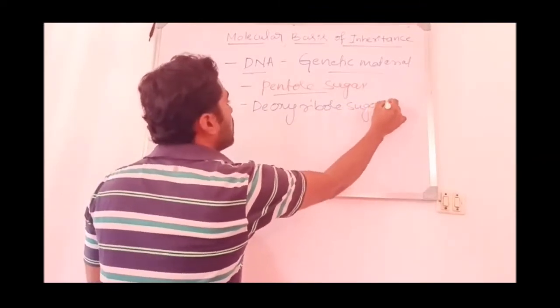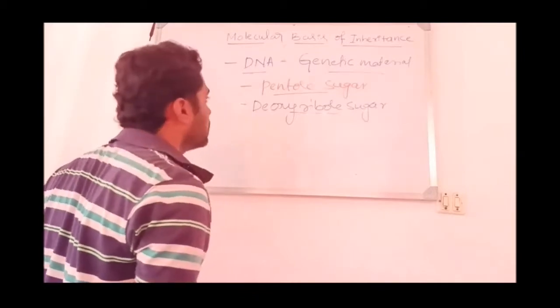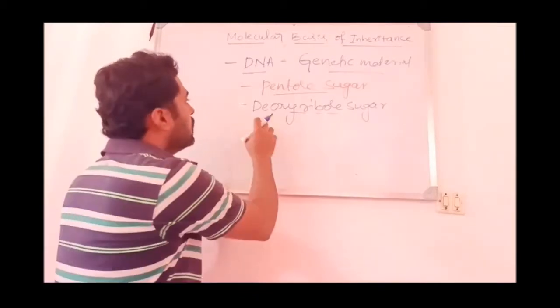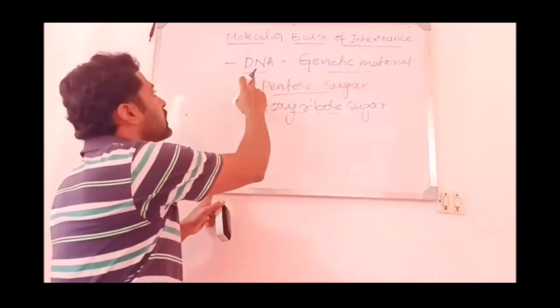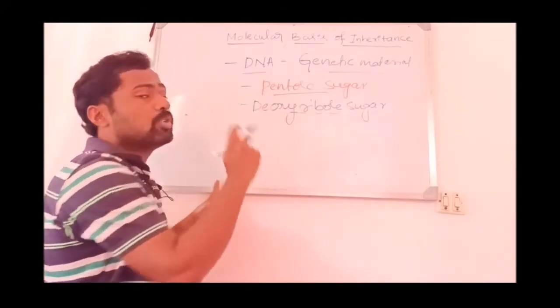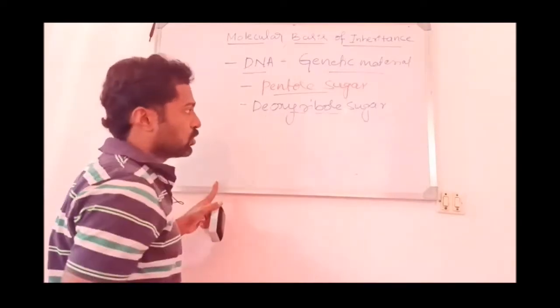Both DNA as well as RNA are composed of a pentose sugar. Okay, both have a pentose sugar, but the pentose sugar in DNA is called deoxyribose sugar. That's why DNA is regarded as deoxyribonucleic acid. So here the sugar present is deoxyribose sugar.